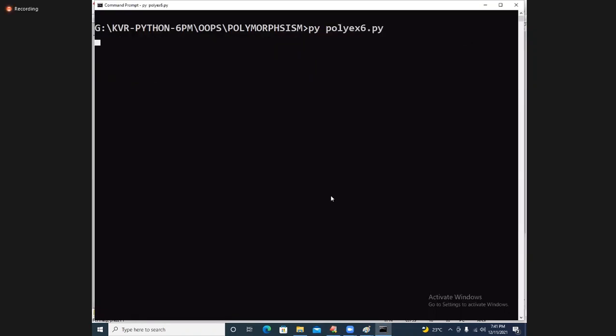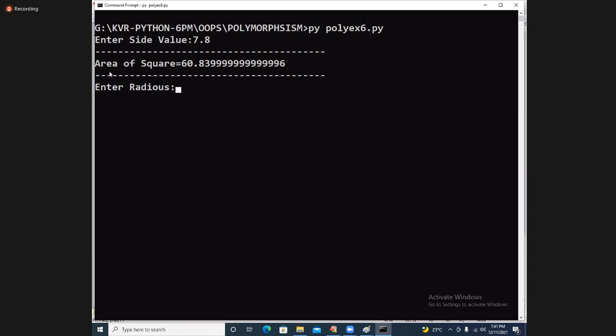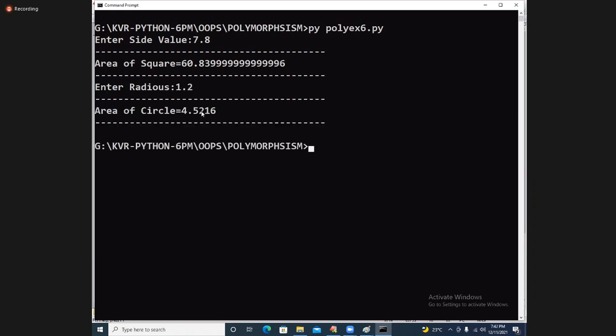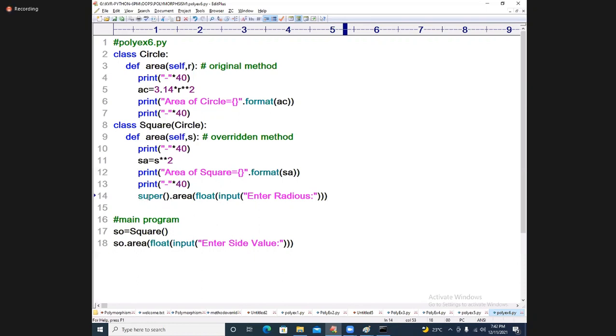Enter the side value. Okay, 7.8. I got the answer. See, radius is asking. Beautiful. And I'll say 1.2. I got the output. Am I passing the values or not? This is called passing the function by using super. What a beautiful statement it is.